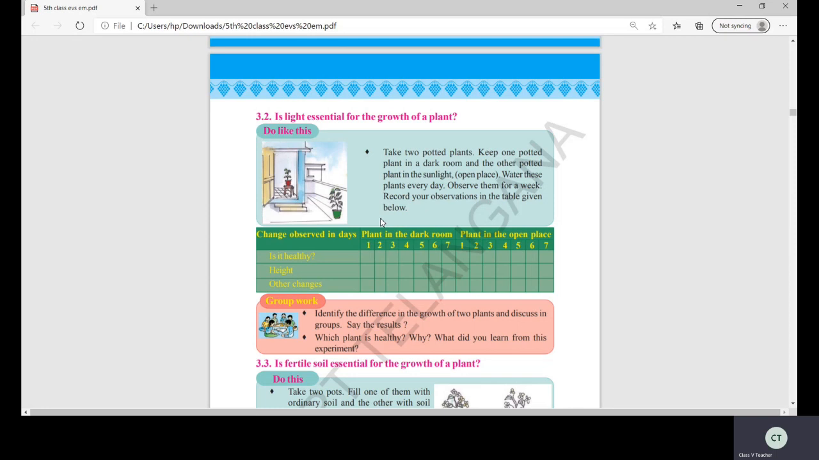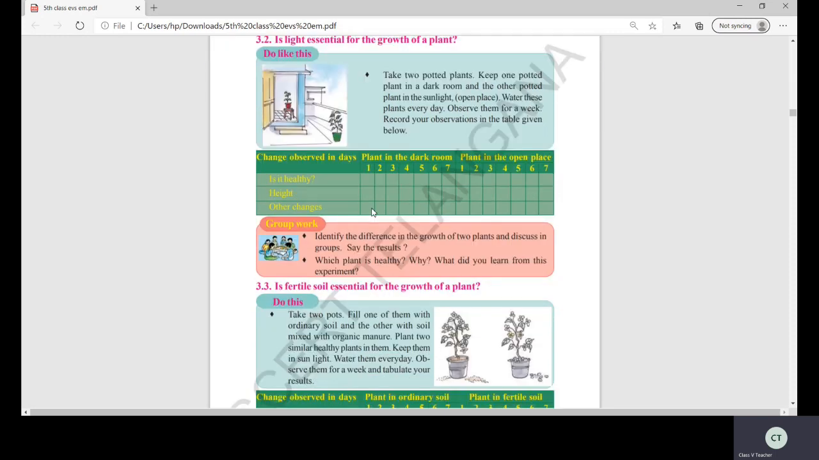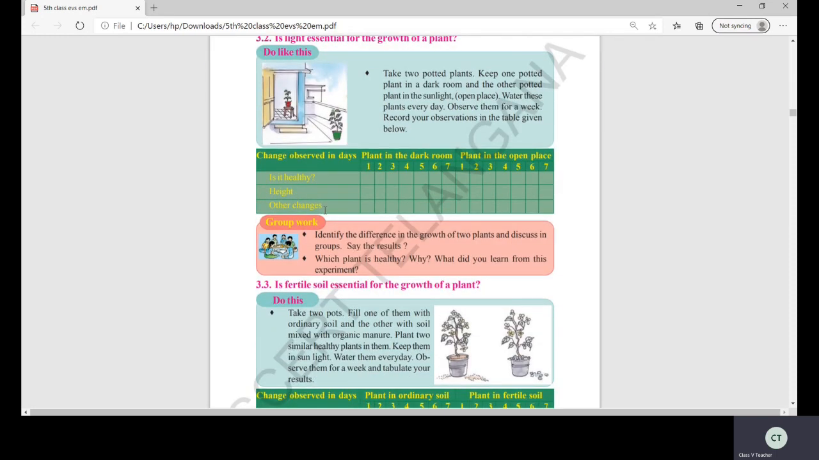Daily you observe. First day, second day, third day, fourth day, fifth day, sixth day. See, and you have to note how they are growing. Is the plant in the dark room grown more, or the plant in the open place? Surely I will tell you that the plant in the open place only grows. Why? Because plants need sunlight. What does a plant need? Sunlight. Sunlight is very, very important, essential for the growth of a plant. You can do this experiment at home also, children.